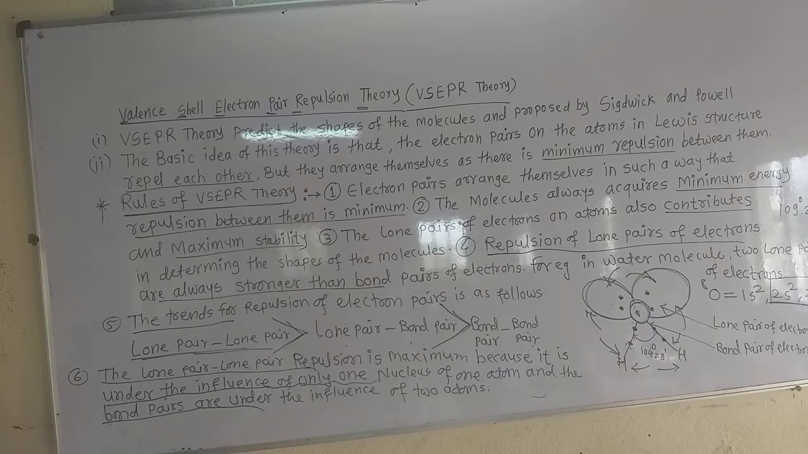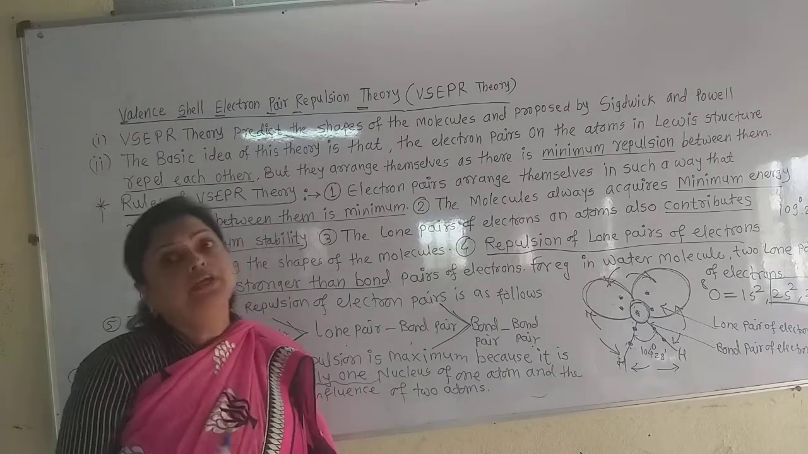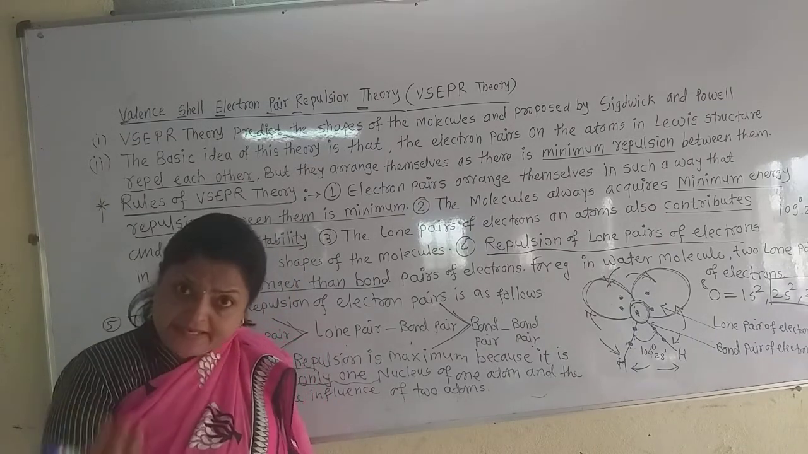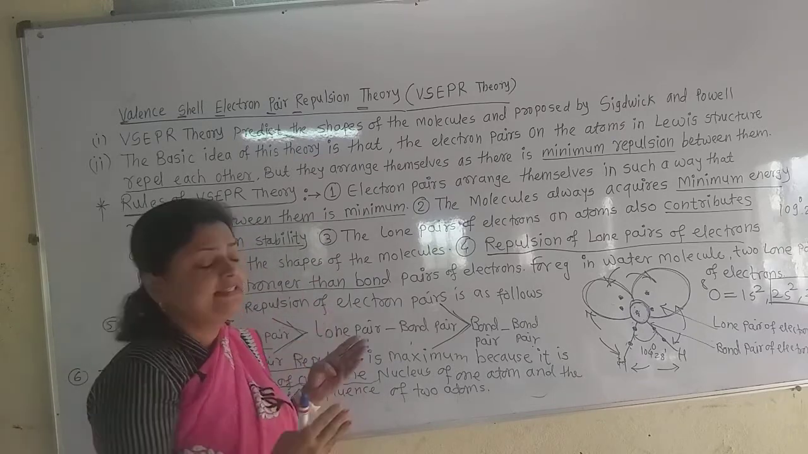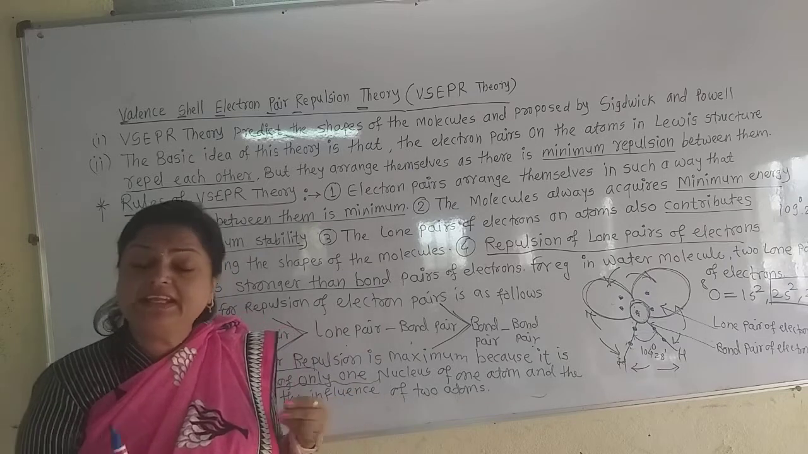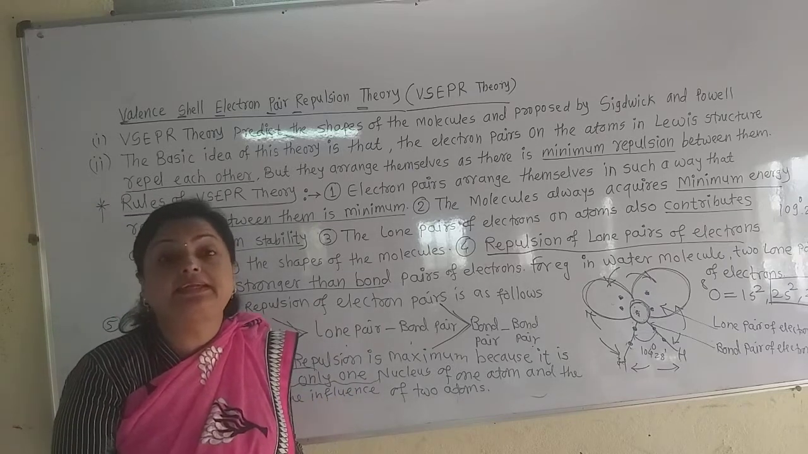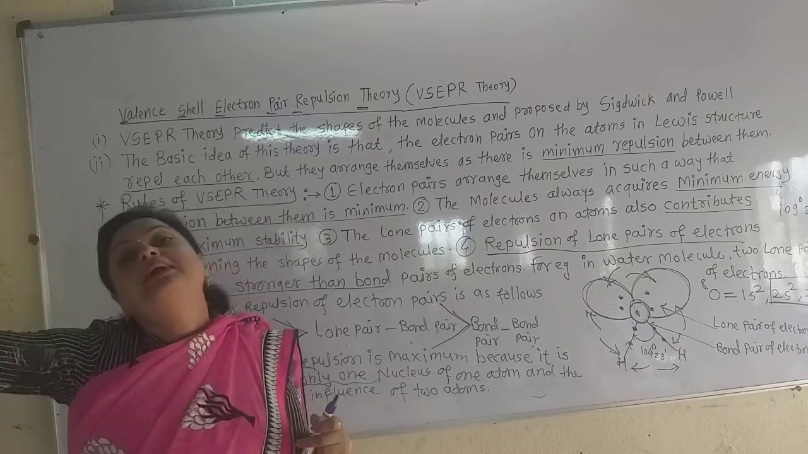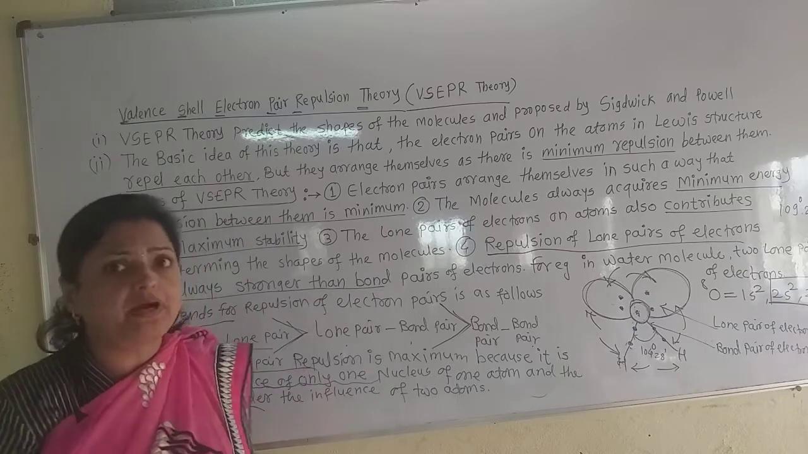Now this is the VSEPR theory proposed by Sidgwick and Powell. After that another theory comes, that is the valence bond theory. It also tries to predict the shape of the molecules, but its attempts are also very limited in giving the exact shape of the molecule. Why the methane molecule is tetrahedral is given by hybridization. So science is developed step by step.